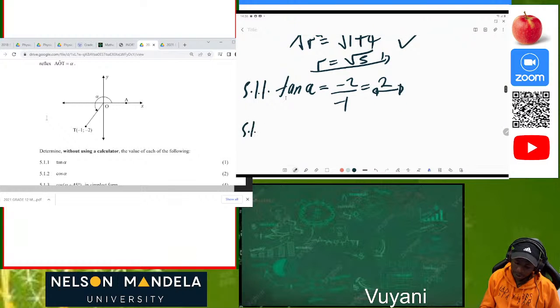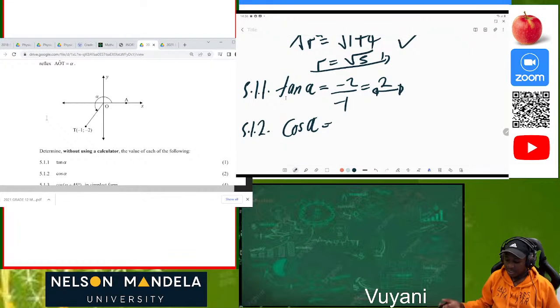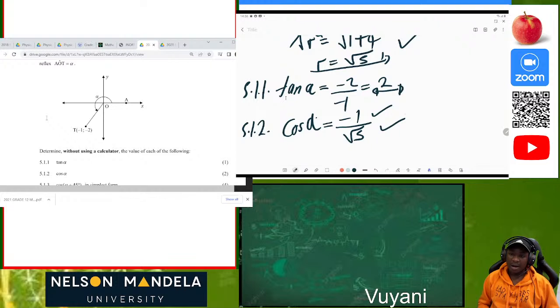Now 5.1.2, determine cos of alpha. It's now 2 marks. What is cos? We know that cos of an angle is equal to the adjacent side over the hypotenuse side. The diagram which we had in our test paper was not giving us the value of the hypotenuse, so that's why we calculated it. Now they are asking us about cos alpha, and we know that cos alpha is adjacent over hypotenuse. So what is our adjacent side? Our adjacent side is -1, and our hypotenuse is √5. As simple as that. Then we have our 2 marks, 1 mark, 1 mark.